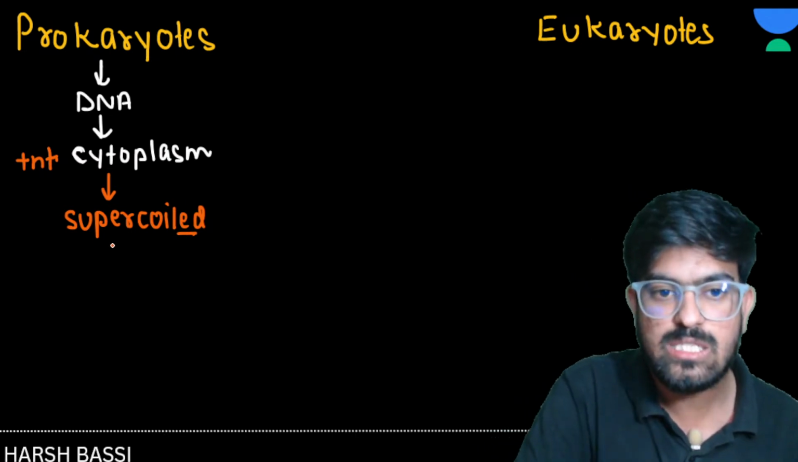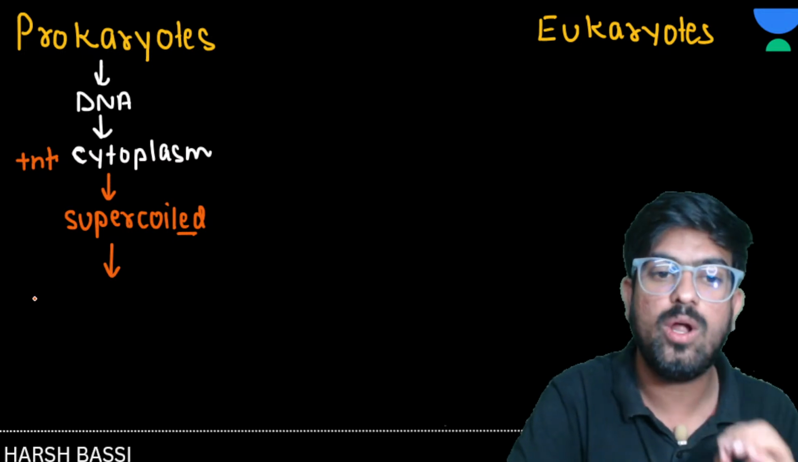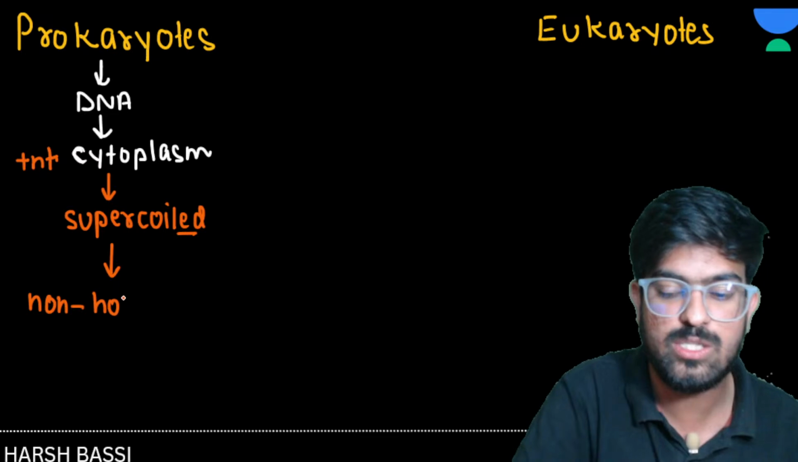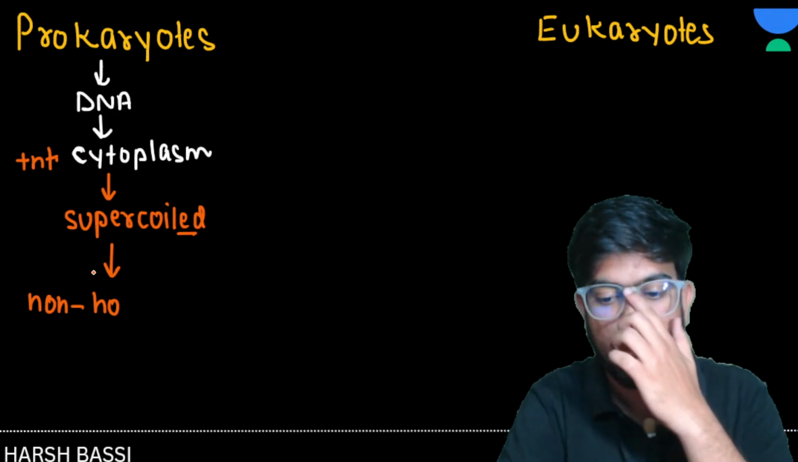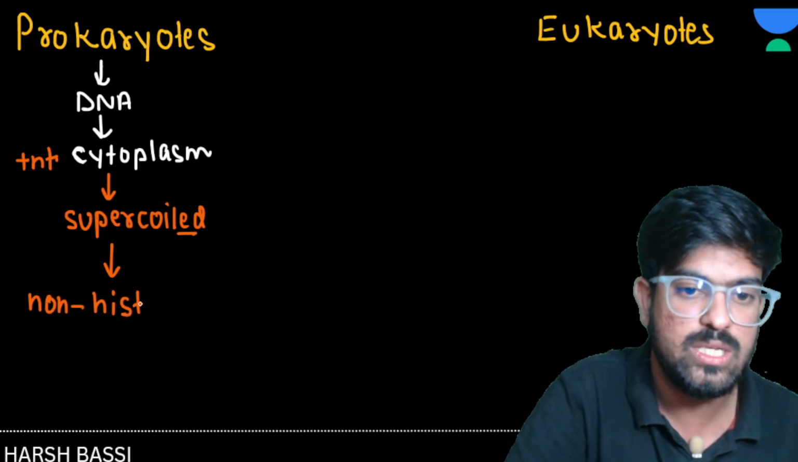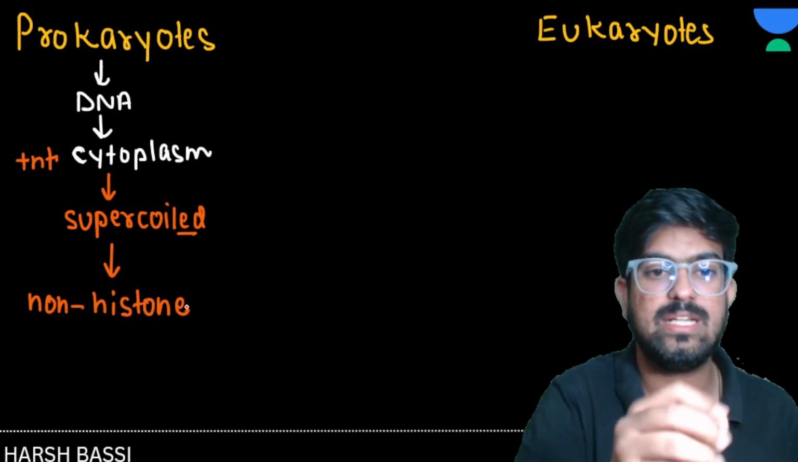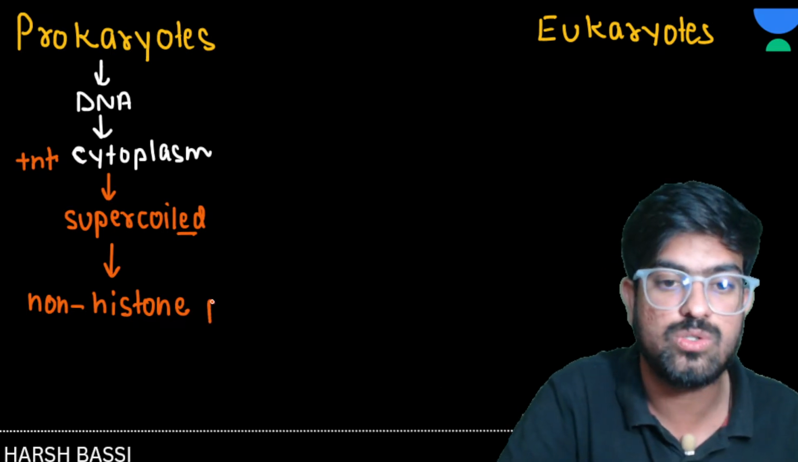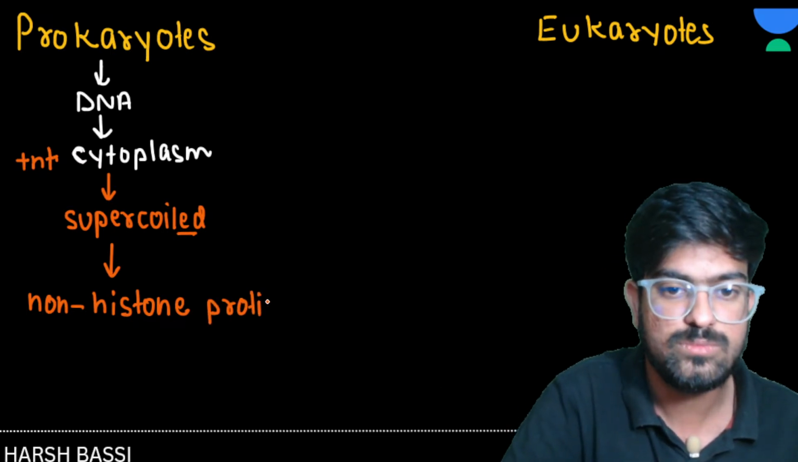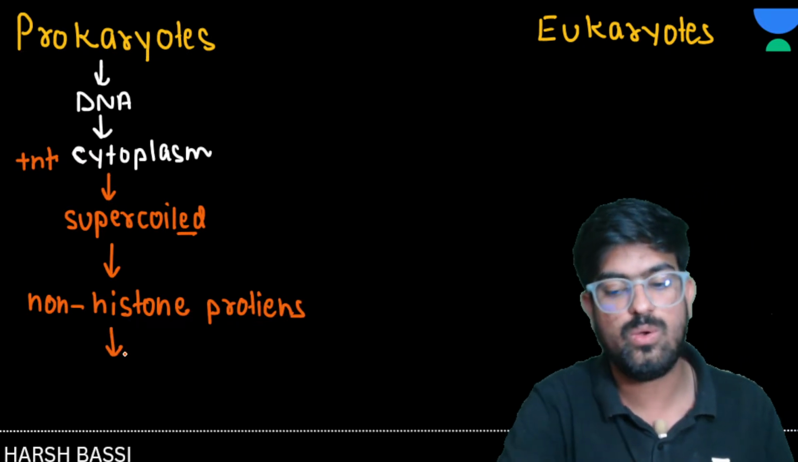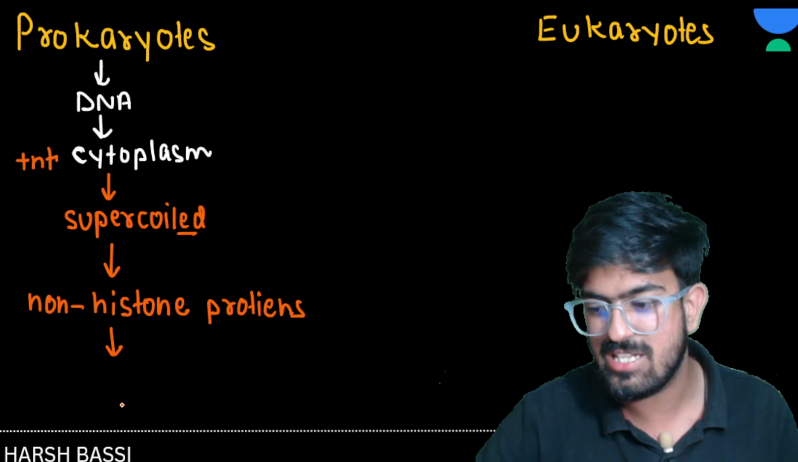And this coiling is done by the non-histone proteins. In prokaryotes, there are no histone proteins, so the coiling is done by non-histone proteins. This point you have to remember: in prokaryotes, coiling or packaging is done by non-histone proteins, okay? Non-histone proteins. And the supercoiled structure is now known as what?